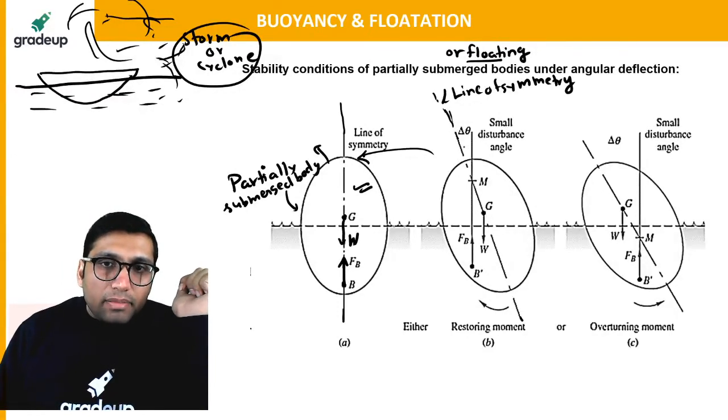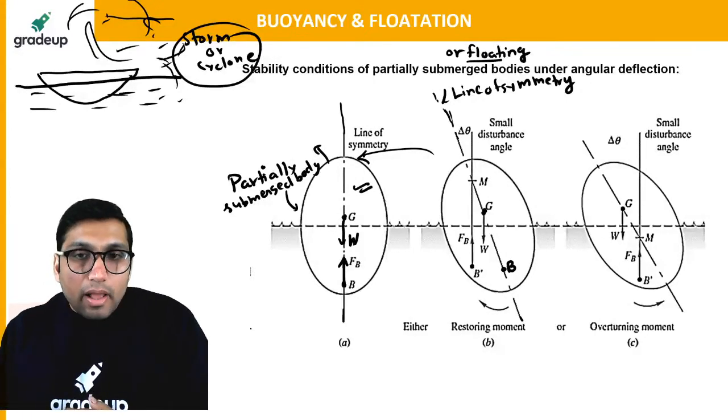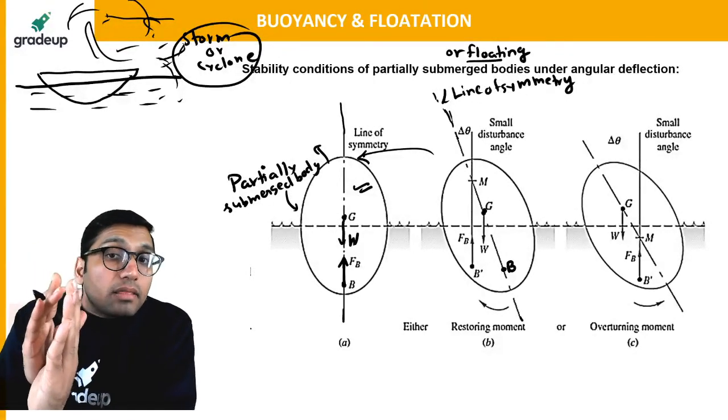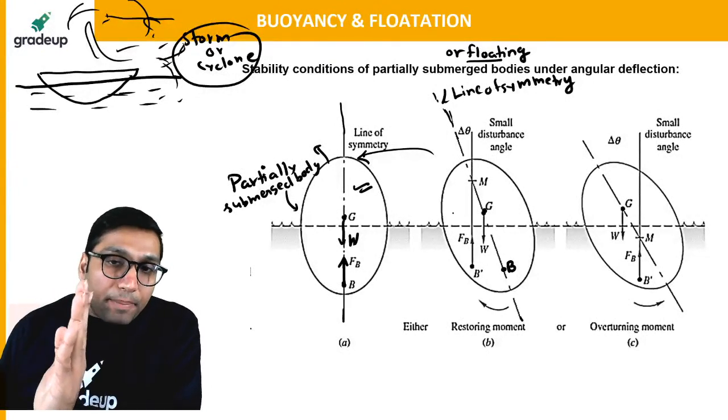Line of symmetry will get displaced, but this is the point of center of gravity, and this was the initial point of center of buoyancy. But because it is a floating body, what will happen?